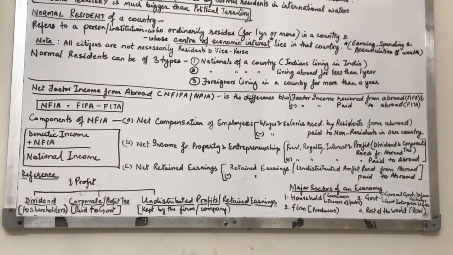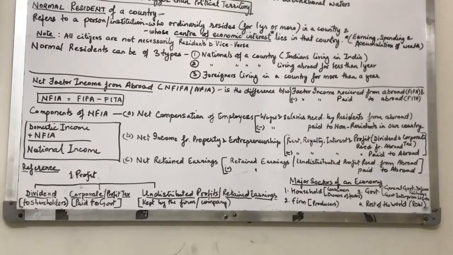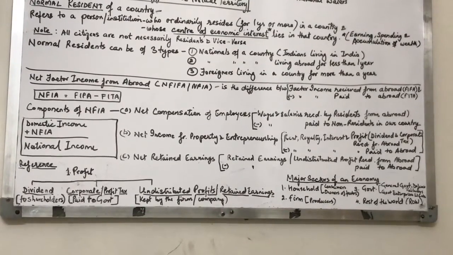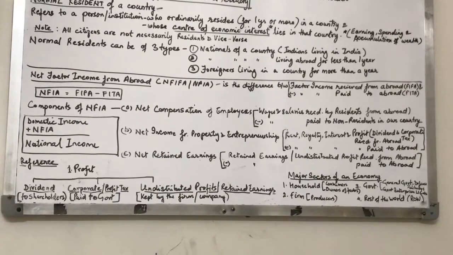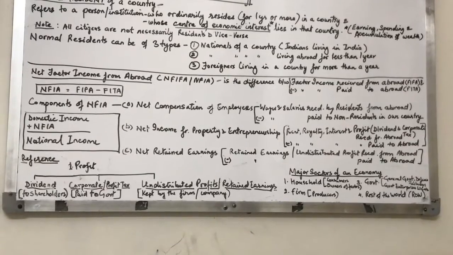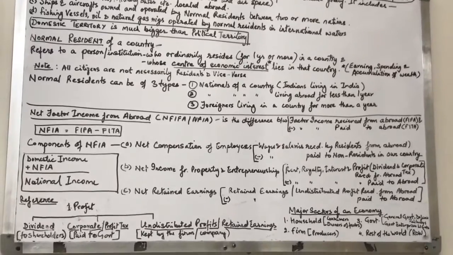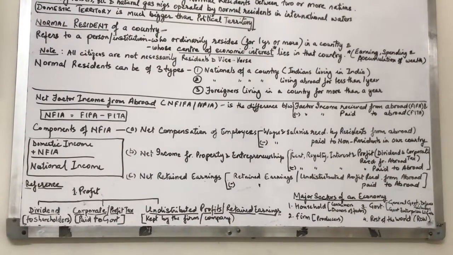One is FIFA minus FITA, the one that I have mentioned in the bracket, and the other is A plus B plus C: net compensation of employees plus net income from property and entrepreneurship plus net retained earnings is equal to NFIA. And again I'm just mentioning that NFIA is the difference between domestic income and national income.